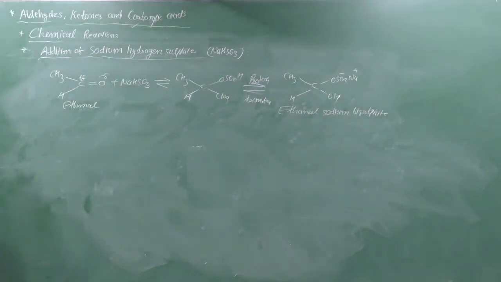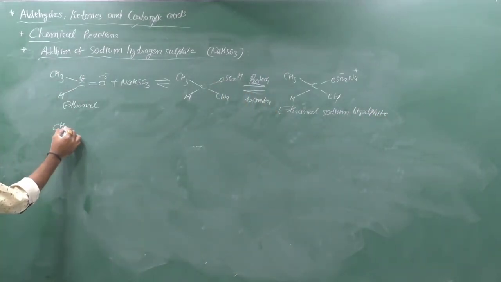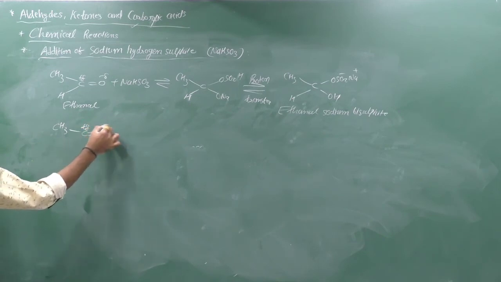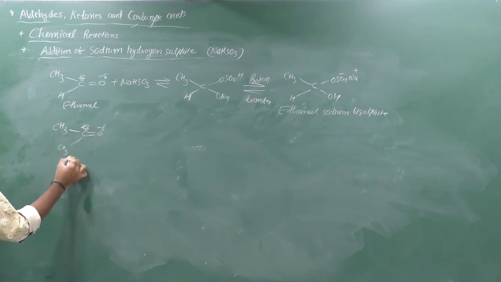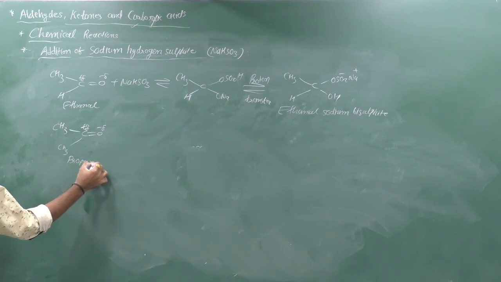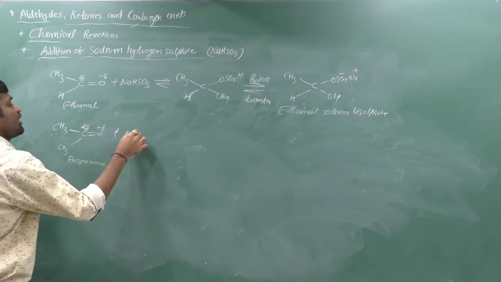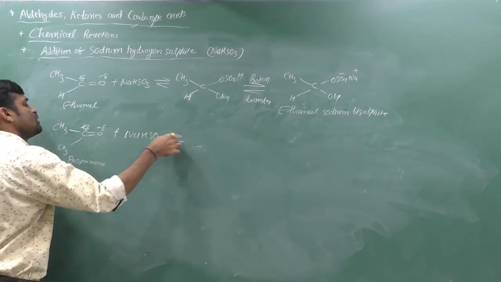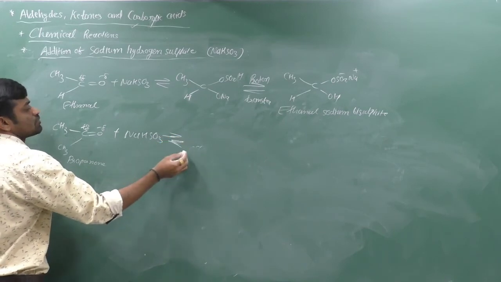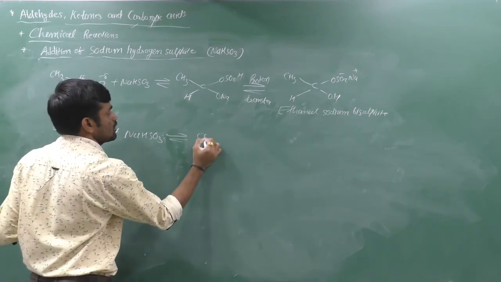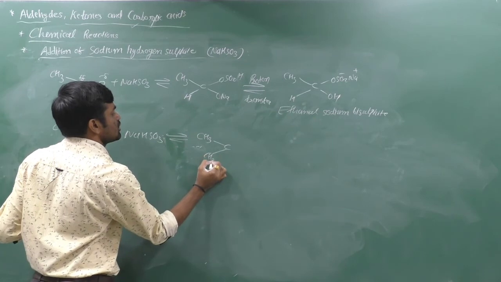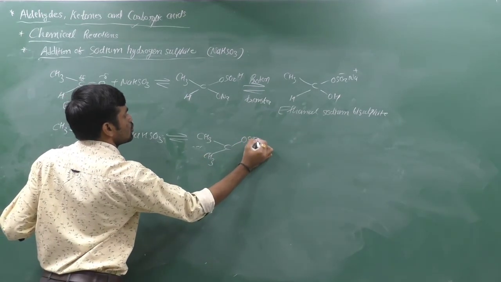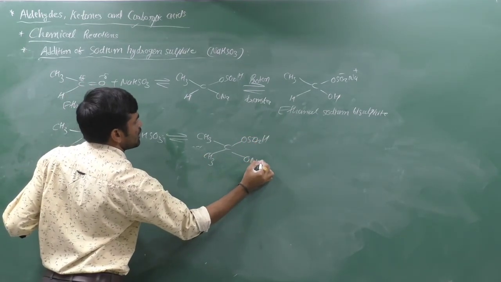If we have a ketone, CH3C double bond O, partially positive, partially negative, which is propanone, you add NaHSO3. This equilibrium is mostly shifted toward the left side. Here CH3, C, CH3, OSO2, H, O, and Na.